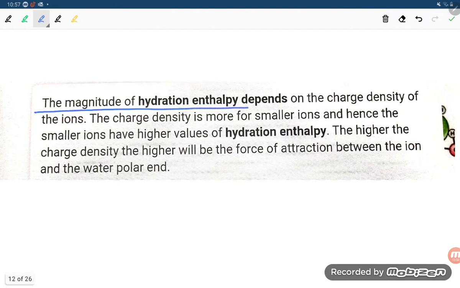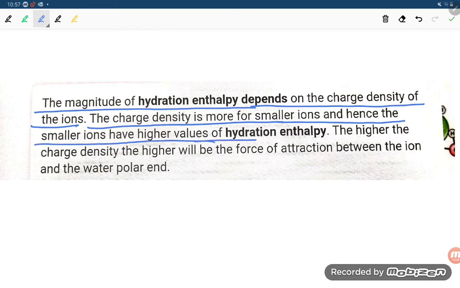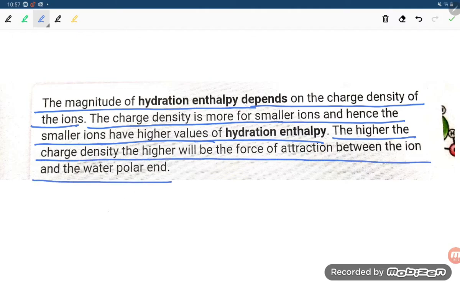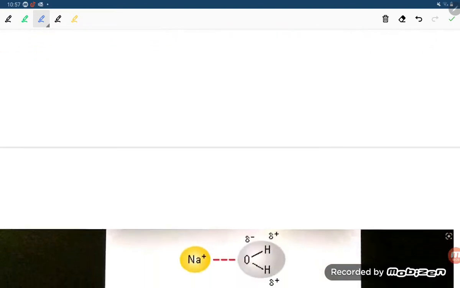The magnitude of hydration enthalpy depends on the charge density of the ions. The charge density is more for a smaller ion, and hence the smaller ion has a higher value of hydration enthalpy. The higher the charge density, the higher will be the force of attraction between the ion and water.